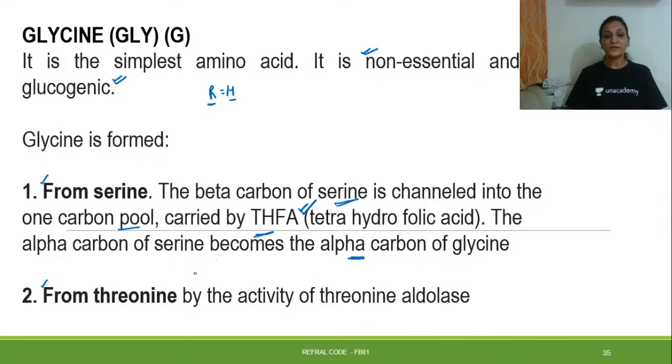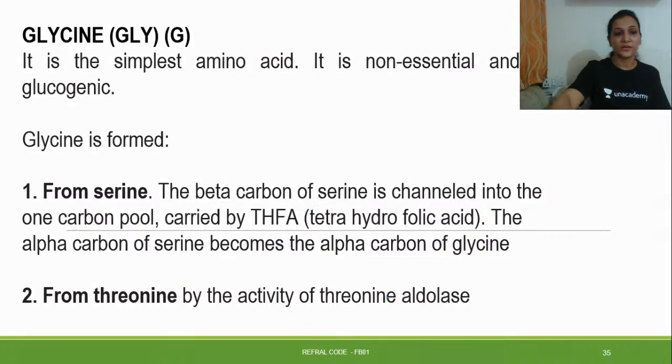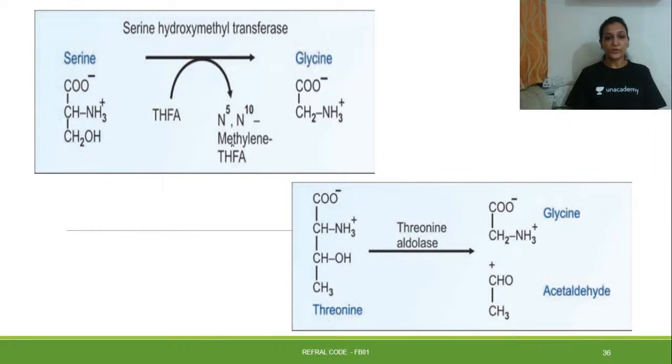It is also formed from threonine by the activity of threonine aldolase. Right? Let us see how. See over here in the first picture, this serine in the presence of THFA is converted into methylene THFA. Its beta carbon will go over there and its alpha carbon will, as it is, enter into glycine, or just give rise to glycine.